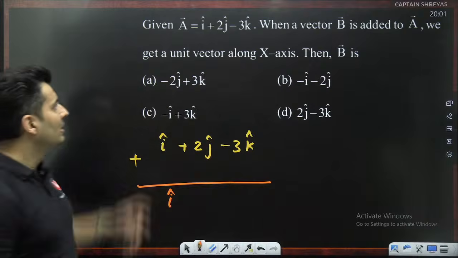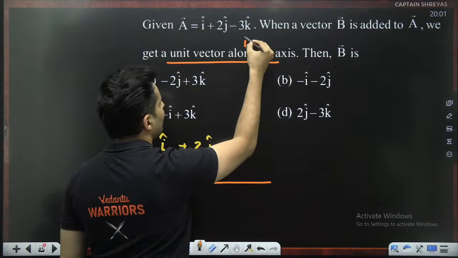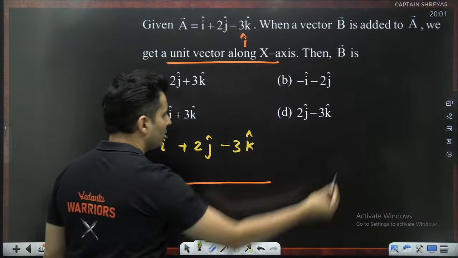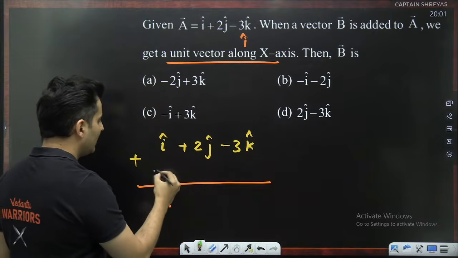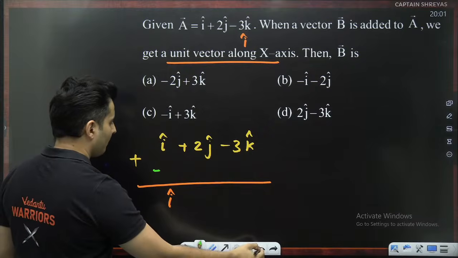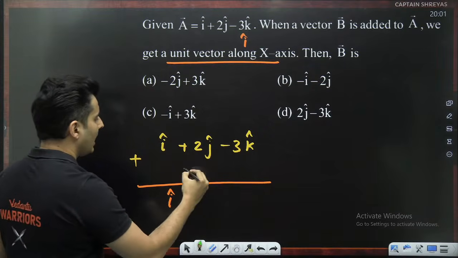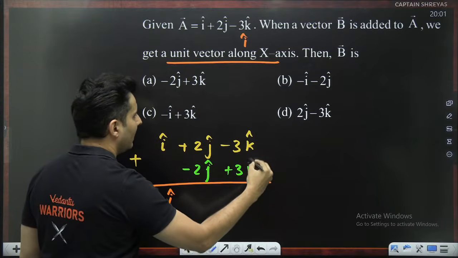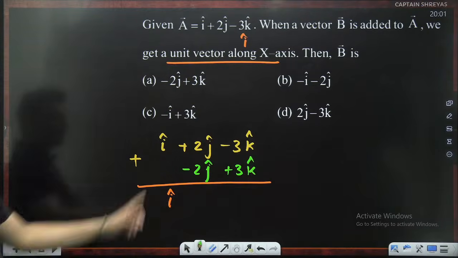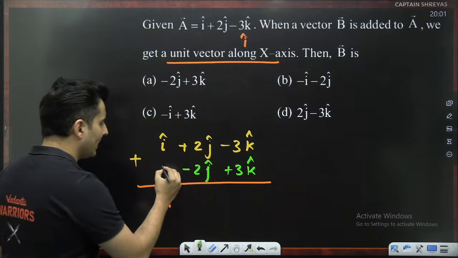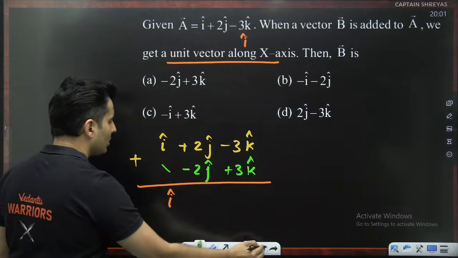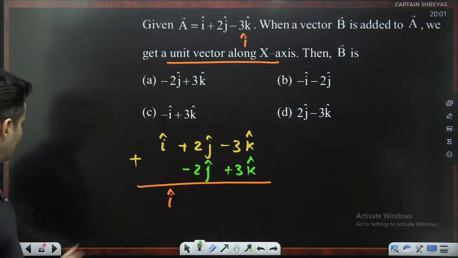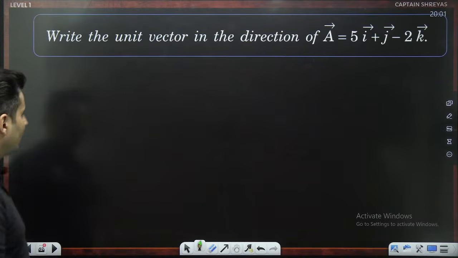That's what it means. Unit vector along x means basically i cap. So it is very obvious what the answer should be. Here the answer should be minus 2j cap, and here it should be plus 3k cap. So minus 2j cap plus 3k cap, if I add nothing over here, there should be nothing over here. So I will get only i cap, because 2 and minus 2, minus 3 and plus 3 will cancel. So I think the answer should be option number A.